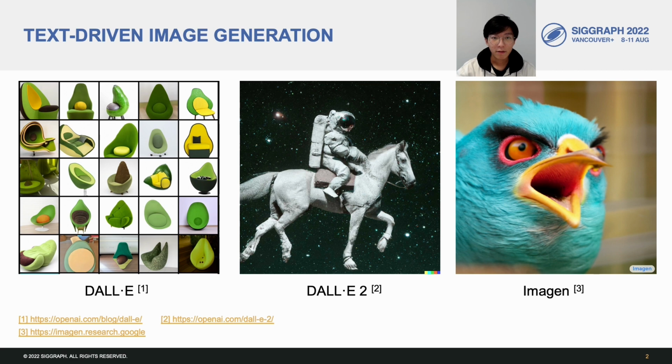Recently, text-driven generation has seen great progress, especially in text-driven image generation. OpenAI and Google have proposed DALL-E, DALL-E 2, and Imagen, which give fantastic photorealistic generation results. Part of the reason is that they all use millions of text-image pairs for supervised training.